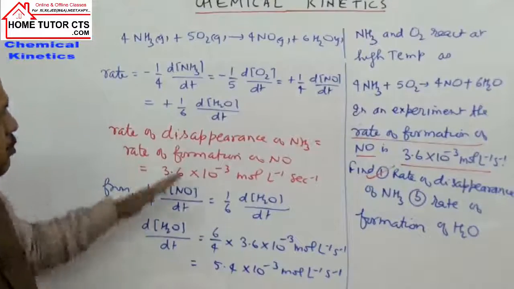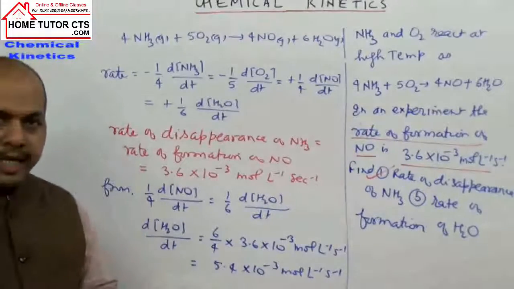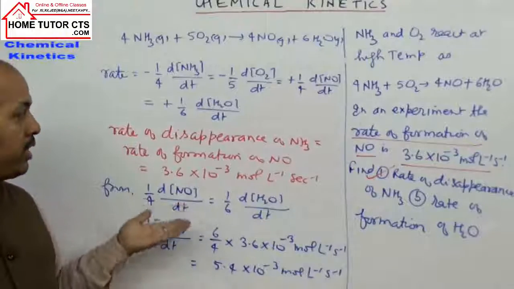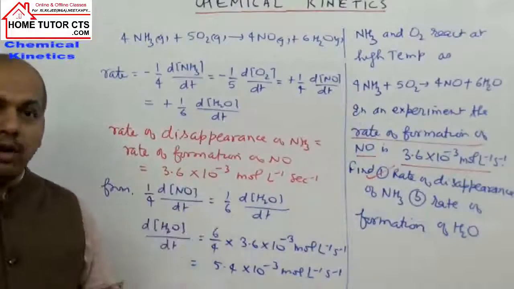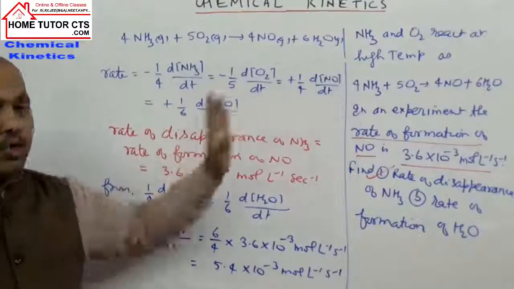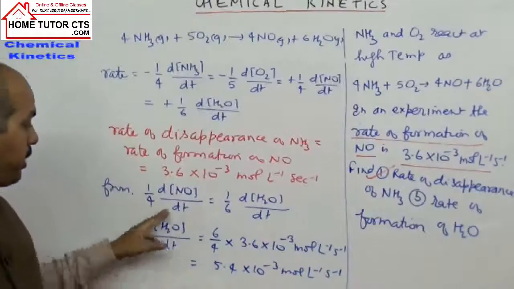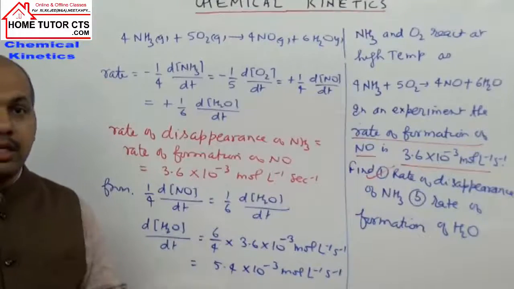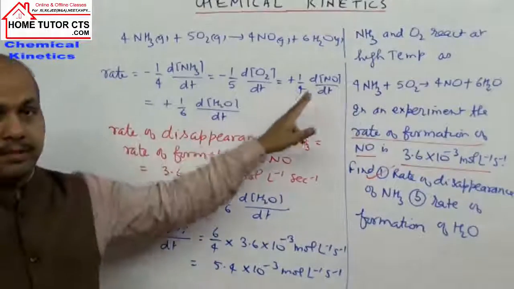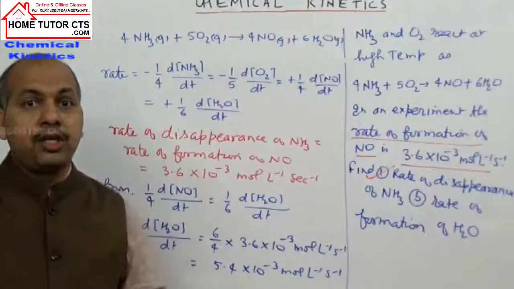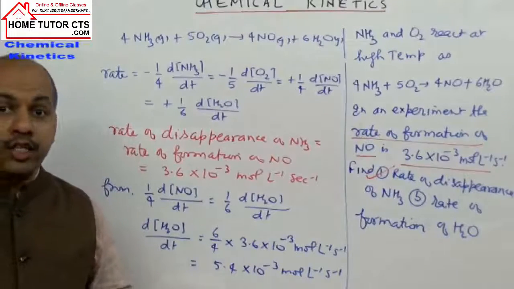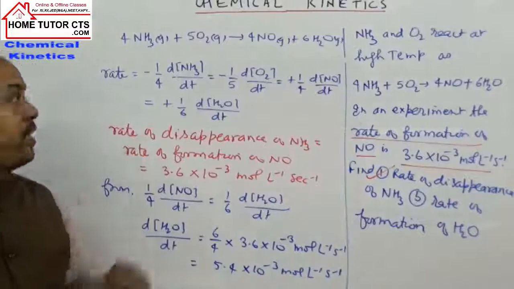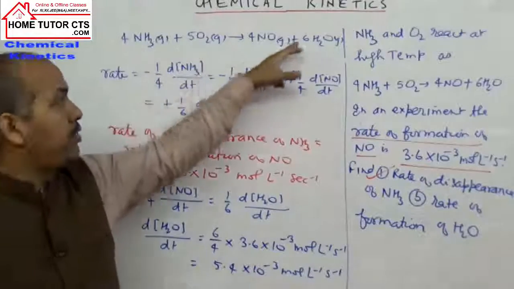So in this kind of question, you can relate the rate of disappearance or consumption of reactants and the rate of formation or appearance of products from the basic equation. These are the separate rates of formation of water or formation of NO, and then there is the rate of reaction. For writing the rate of reaction, we divide the rate of change of concentration of the reactant or the product by the respective stoichiometric coefficients.